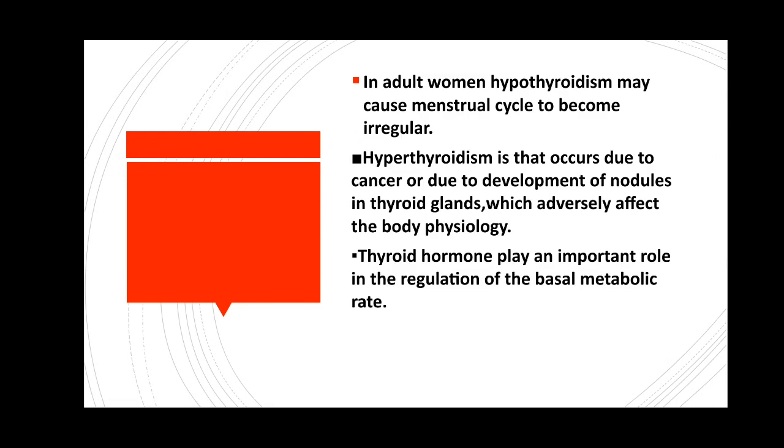Then in adult women, hypothyroidism may cause the menstrual cycle to become irregular. Irregularity of the menstrual cycle occurs due to hyperthyroidism in most adult women.